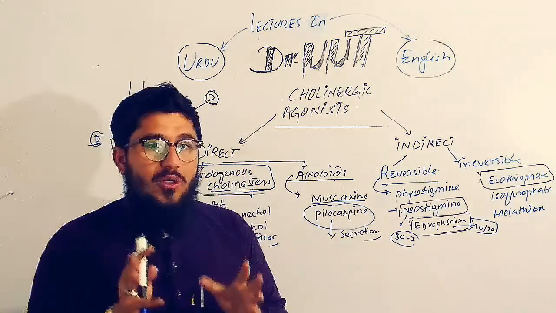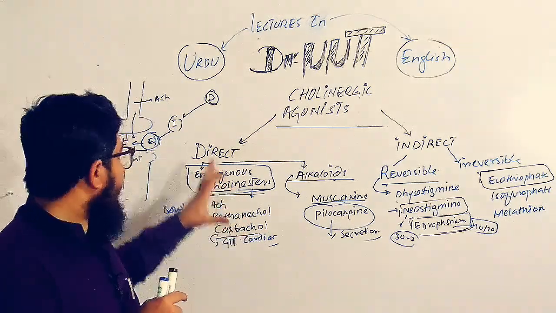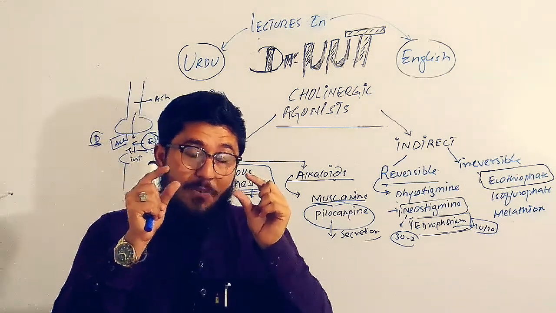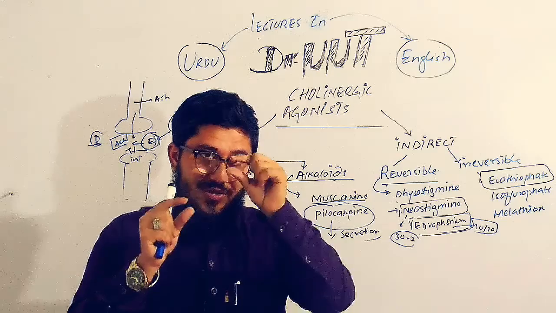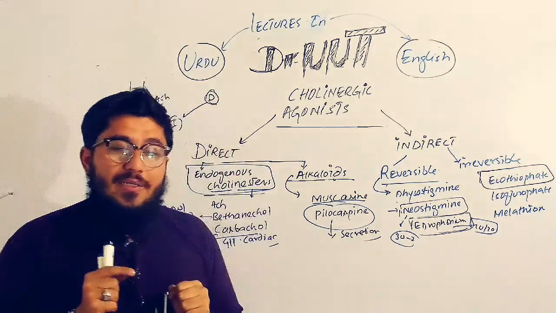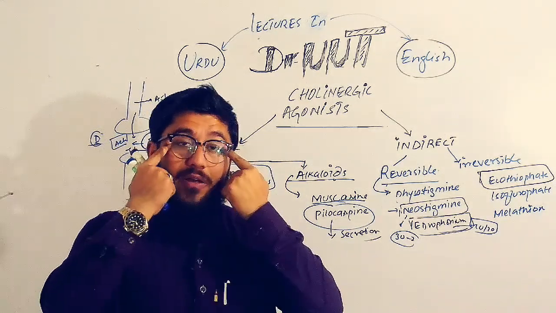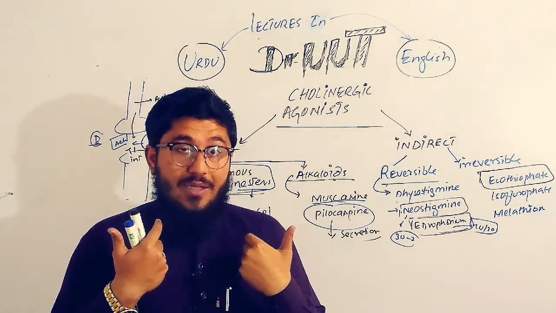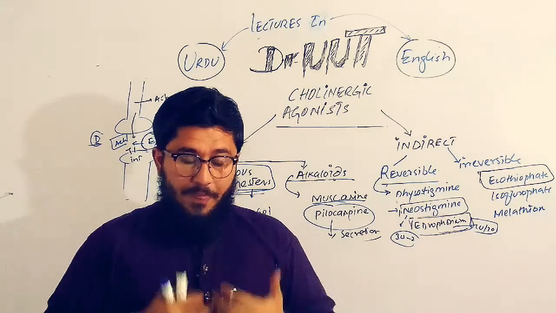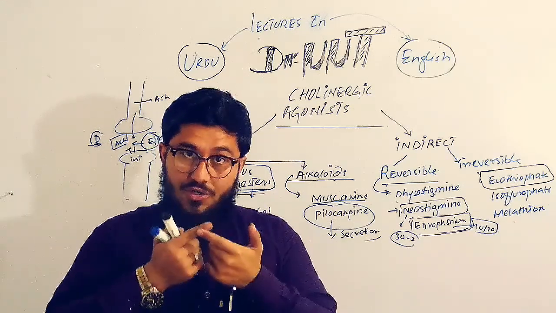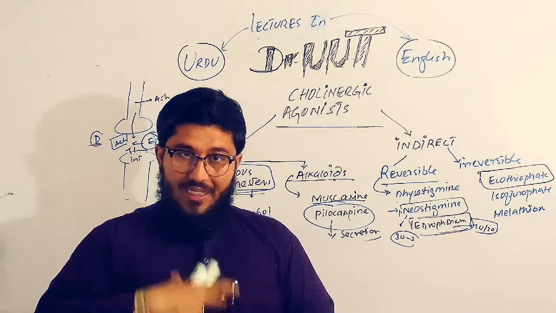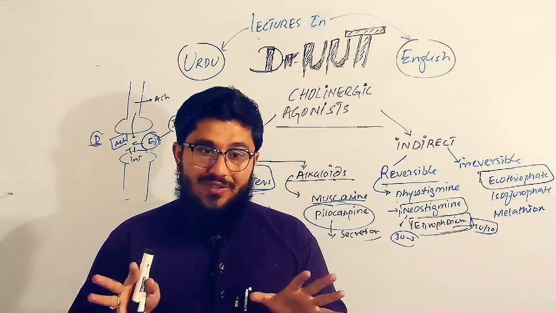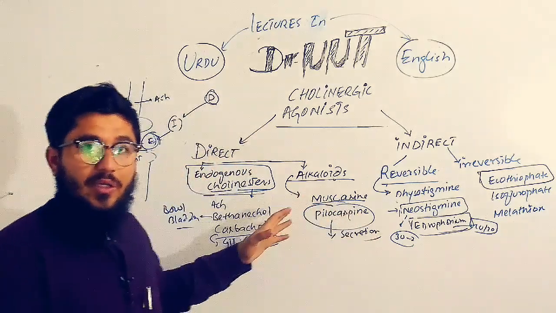So what will happen? In short, the mechanism of action of acetylcholine is like that. It will bind to the receptor and it will do what? It will cause miosis, pupil size contraction, the pupil size will decrease for near vision, and there will be lacrimation. Sweating will be there in the body. Then you can have salivation, GIT motility will be increased, and obviously bladder movement will also be increased when you are at rest. So these are the actions shown by acetylcholine.